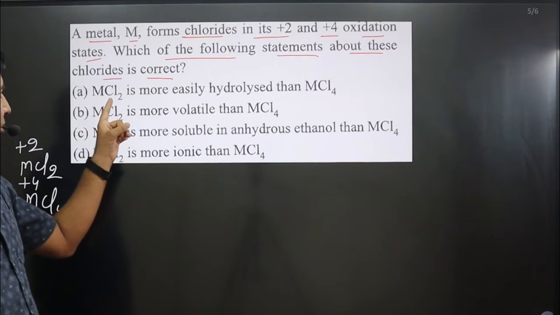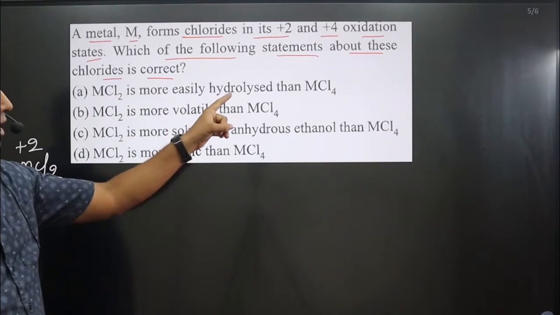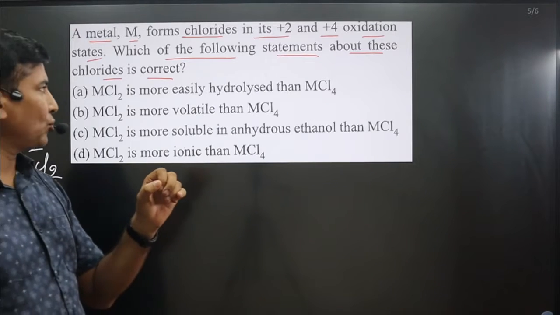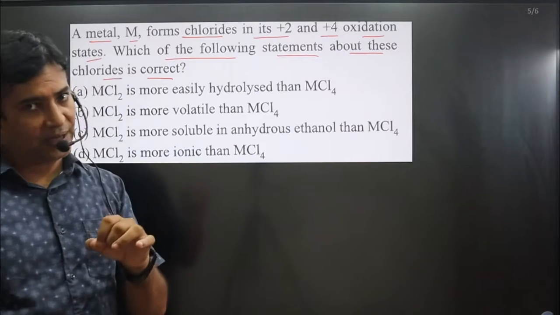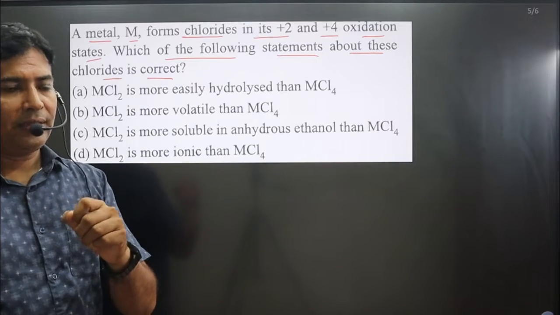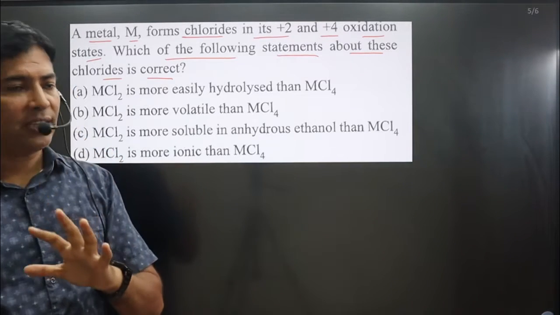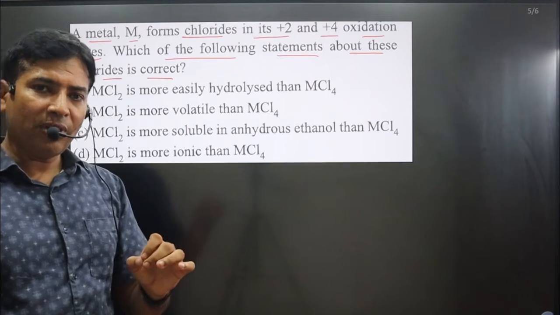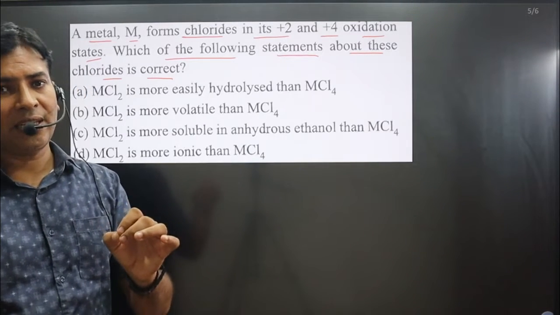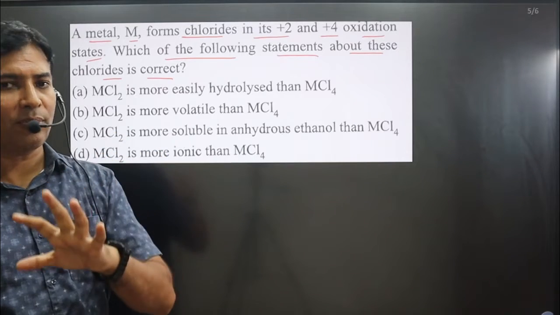First statement: MCl2 is more easily hydrolyzed than MCl4. Always keep in mind, if we talk about the hydrolysis or solubility part, then you should go for the hydration enthalpy. And we have learned, higher the hydration enthalpy, higher is the solubility.